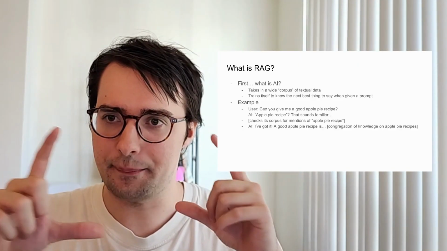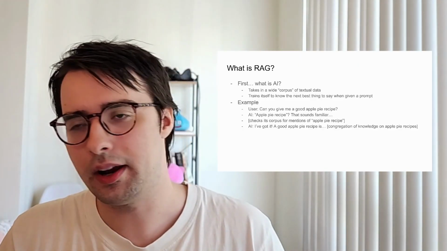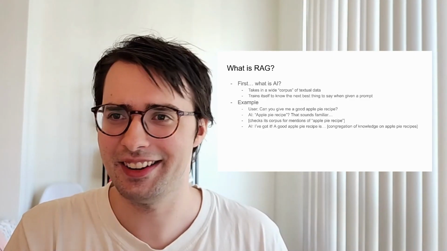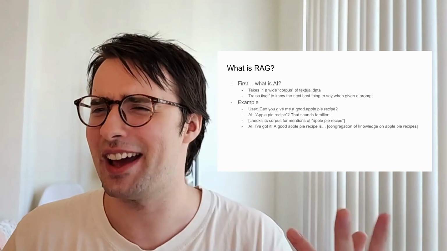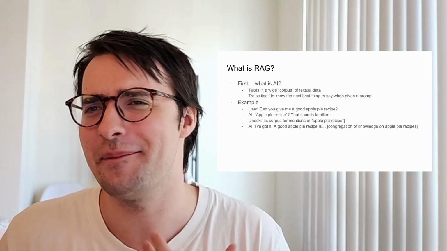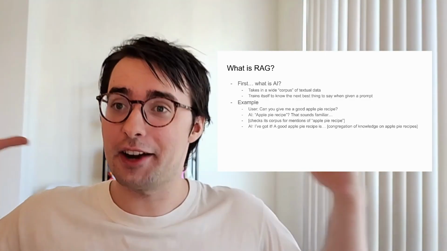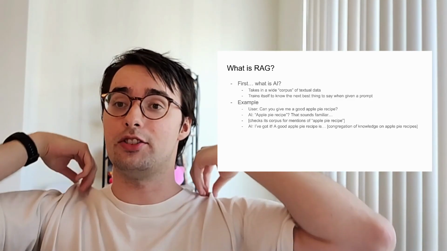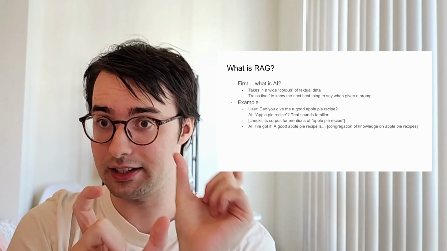And it'll look at the patterns. It'll aggregate: oh, okay, apple pie is good with ice cream. Apple pie has a crust. This is a bad example because I don't know how to make an apple pie, but assume that if you read every apple pie recipe, you would know how to make an apple pie. So what it's doing is finding the commonalities between each of these things.